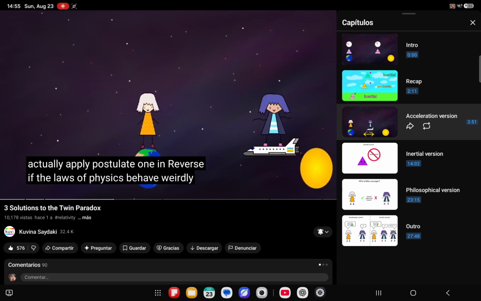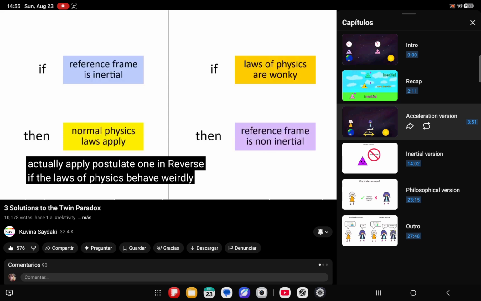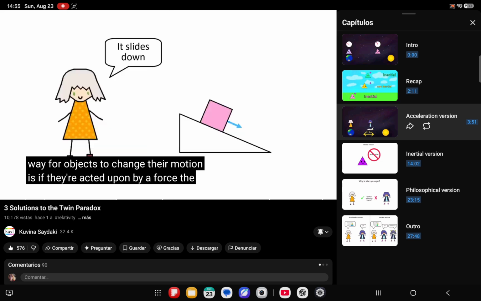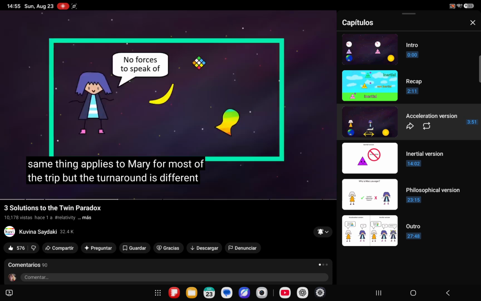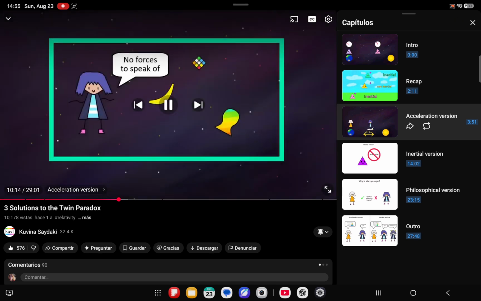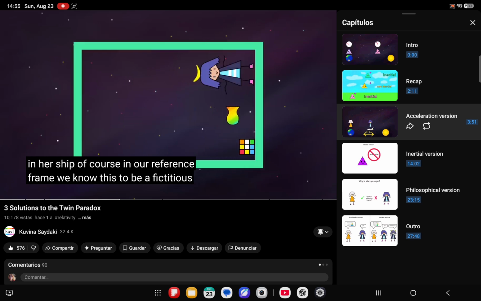Well, to see why, we can actually apply postulate 1 in reverse. If the laws of physics behave weirdly, then it means you're not in an inertial reference frame. If we look at what Photon experiences during the 11 years, it's just business as usual, where the only way for objects to change their motion is if they're acted upon by a force. The same thing applies to Mary for most of the trip, but the turnaround is different. You're probably familiar with how in a vehicle that's slowing down, objects are flung forward. Well, Mary basically experiences a year-long version of that in her ship.